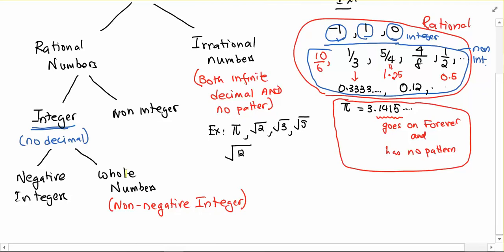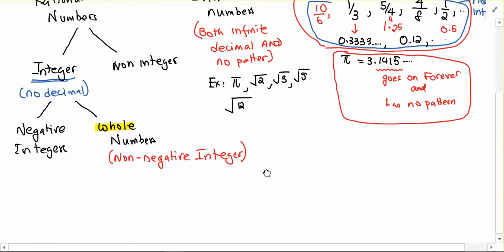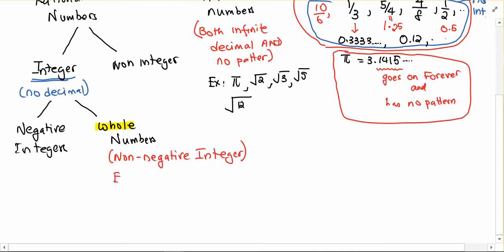If I highlighted the whole numbers, this one here is a whole number. Examples of whole numbers would be 0, 1, 2, 3. So they're integers, meaning they have no decimals, but they're also not negative.